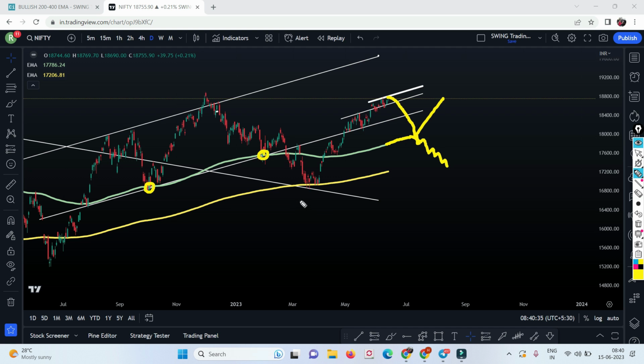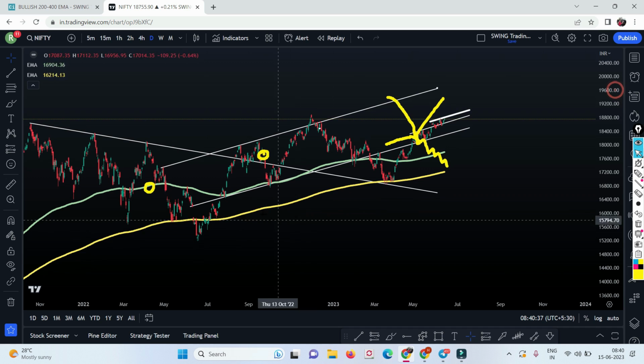So I can show you plenty of examples. See here, it took the support of the 200 moving average, it went up and up, and then again it kissed the 200 moving average. Second time it kissed the 200 moving average. It went up, again it came down, literally kissed the 200 moving average, went down again, took the support, went up, and kissed the 200 moving average. I can show you hundreds and thousands of examples.